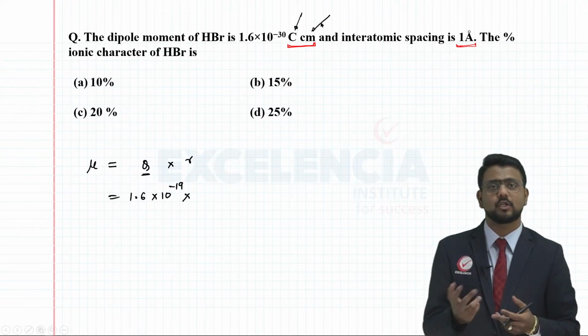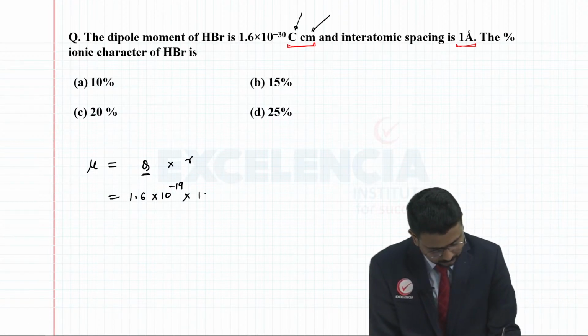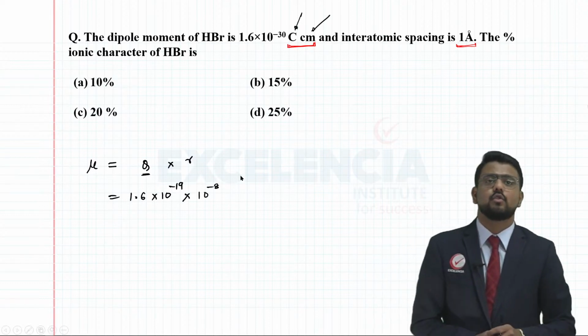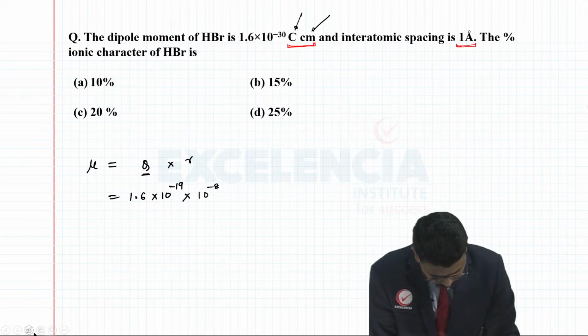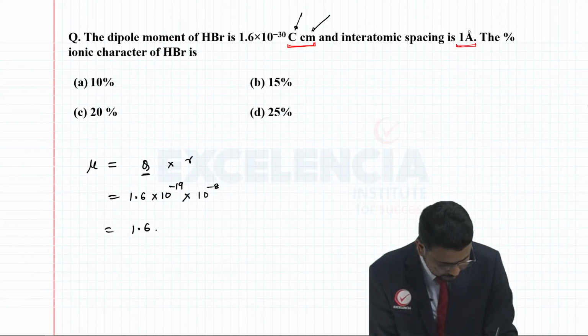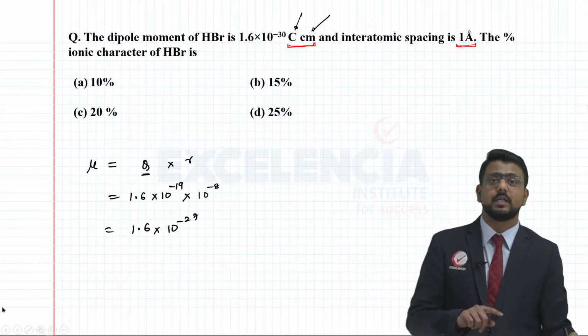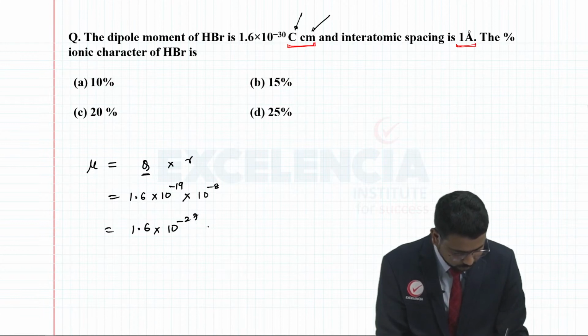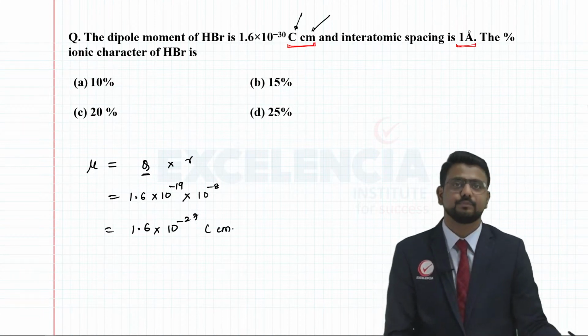So I will convert this angstrom into centimeters, which is 10 to the power minus 8. So you are going to get this answer as 1.6 into 10 to the power minus 27, which is in coulomb centimeters.